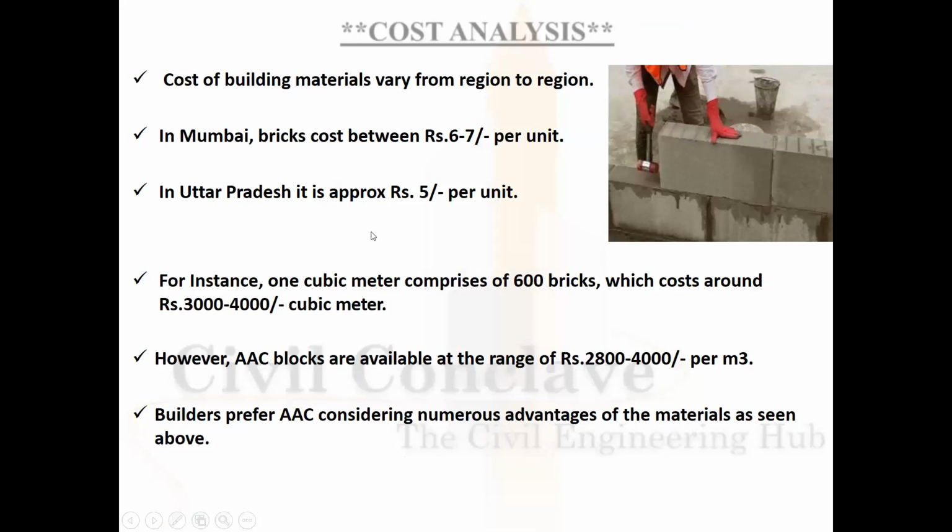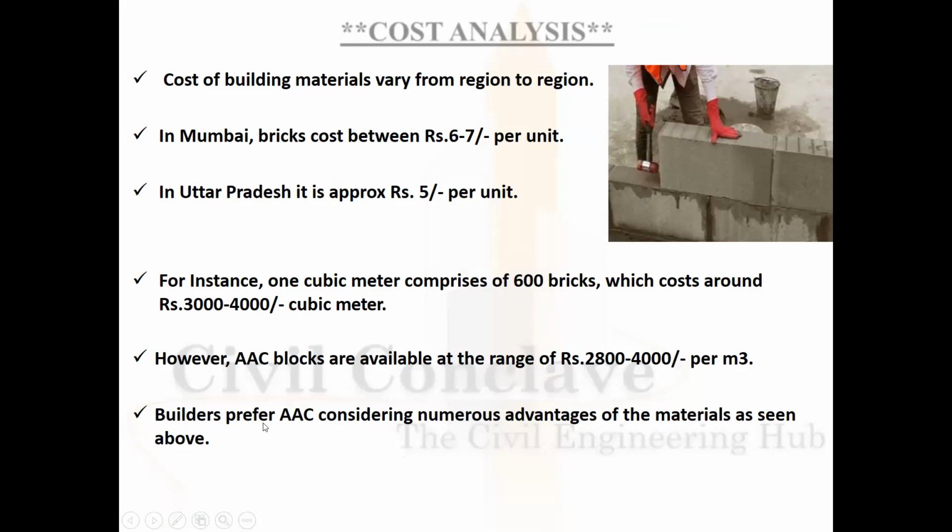Cost analysis. The cost of building materials varies from region to region. In Mumbai, bricks cost between 6 to 7 rupees per unit. In UP, it will cost you 5 rupees per unit. For example, 1 cubic meter comprises 600 bricks, which costs around 3,000 to 4,000 per cubic meter.